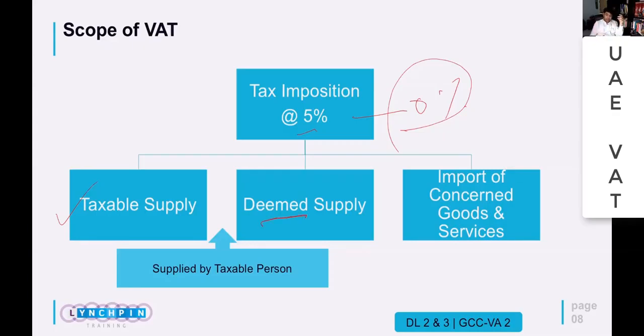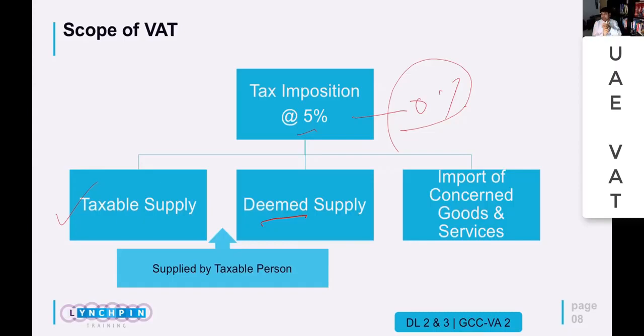Next one, if it is a deemed supply. Now, a deemed supply is a supply which is assumed to be a taxable supply. For example, I bought a laptop for my office, and I claimed the input VAT on that. Next week, I started using it at home, so it becomes a private use now. In that case, I will consider it as a deemed supply, which means the company in which I work will consider it as if I have sold it. And they have to charge 5% VAT and declare and pay that VAT also. We have a deemed supply section also, in which I'll explain in detail.